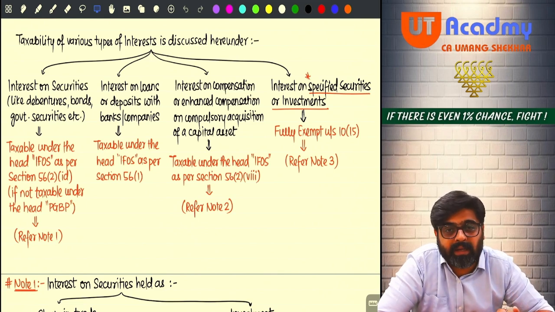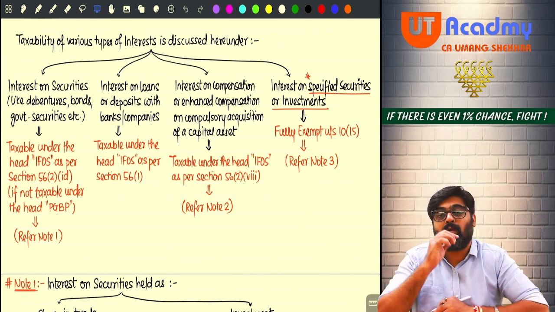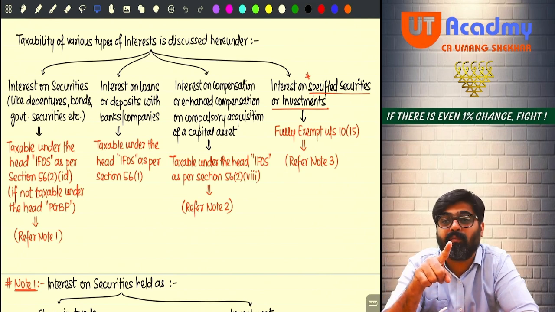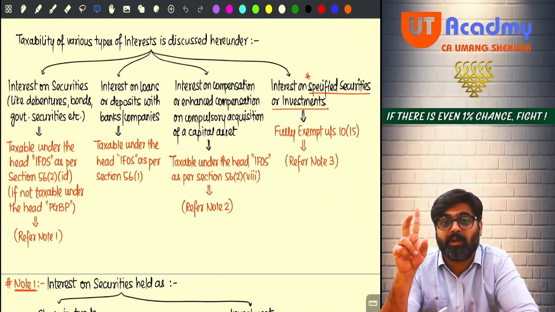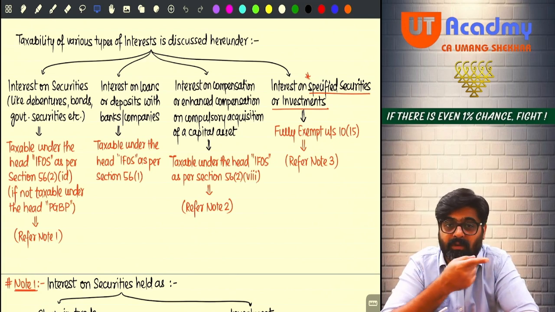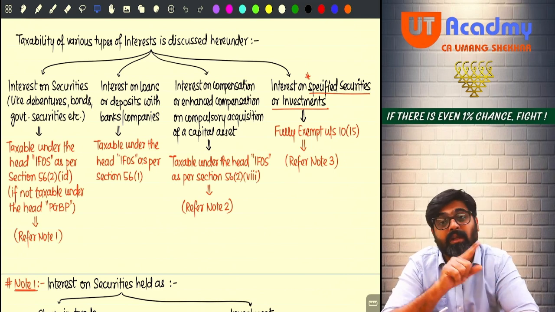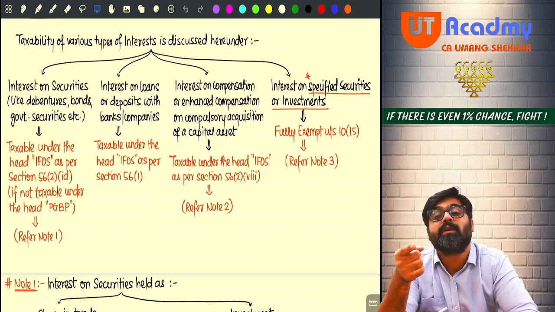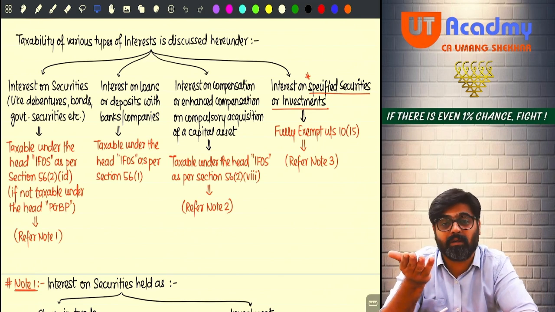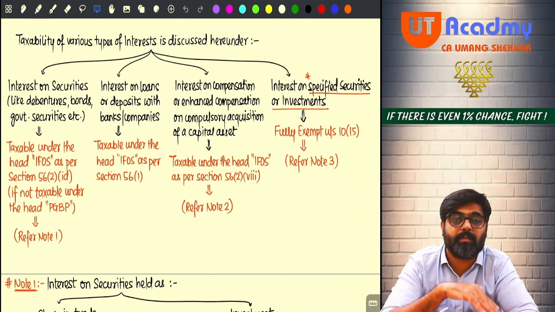No need to pay any attention to your method of accounting, because there are 3 exceptions to the method of accounting. The first exception is dividend. Don't check the method of accounting while charging dividend; follow section 8. Don't check the method of accounting while charging this interest under the head IFOS either. This will always be taxable on receipt basis. So this year's interest received in this year is taxable in this year, and any earlier year's interest received in this year will be taxable in this year only. No need to check to what year the interest relates or what method of accounting you follow.